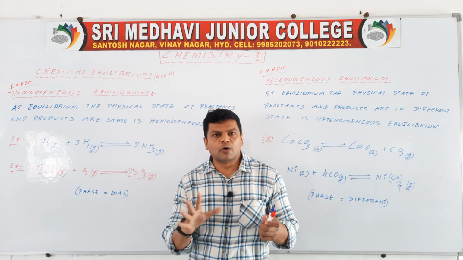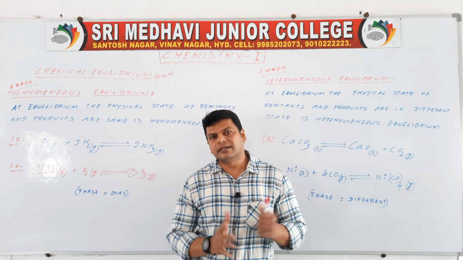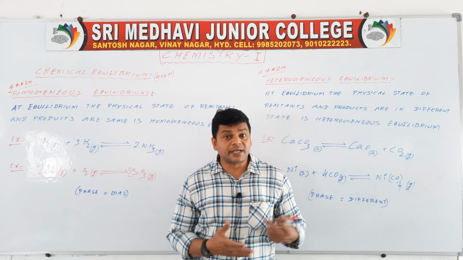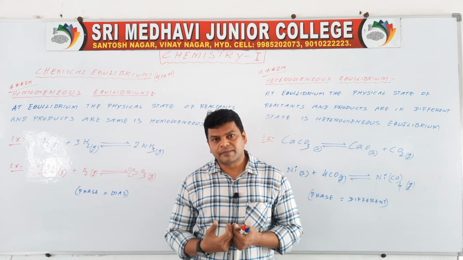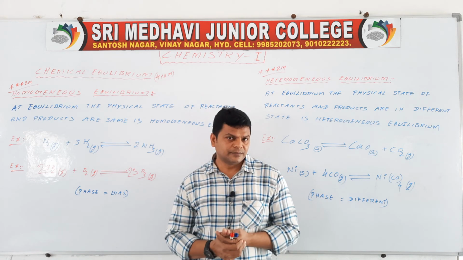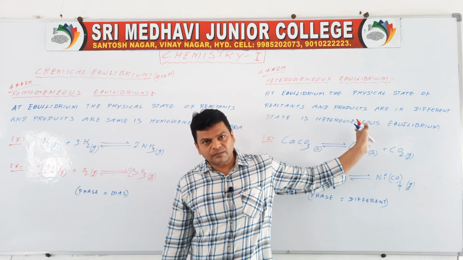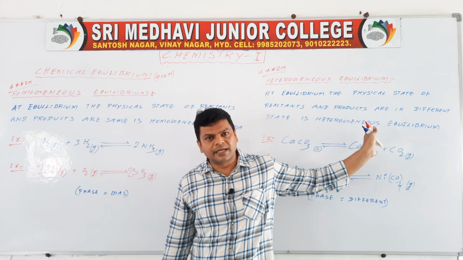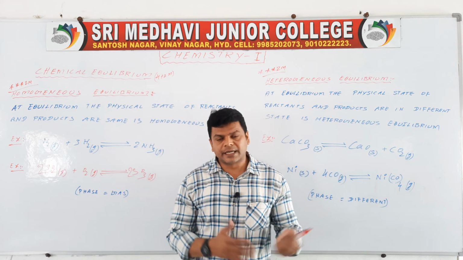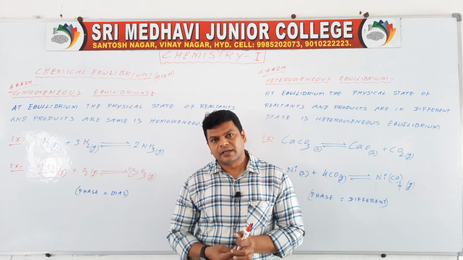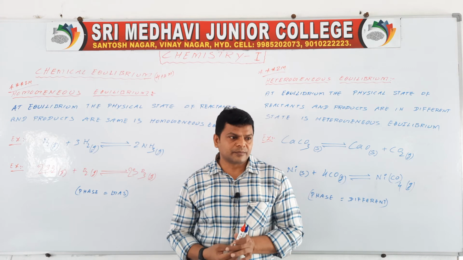Homo means same, hetero means different. What is the same, what is different? States are different. What states? Physical states. Same physical state is homogeneous, different physical state is heterogeneous. Of what? Reactants and products.